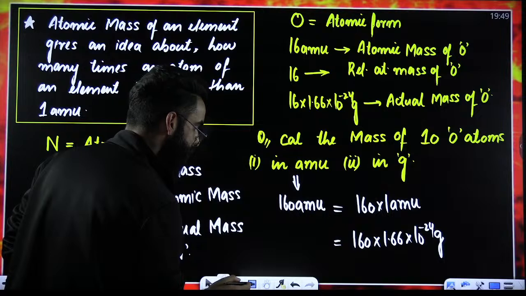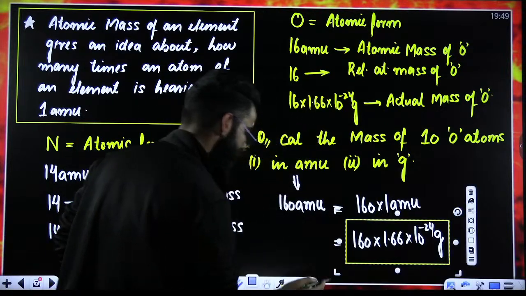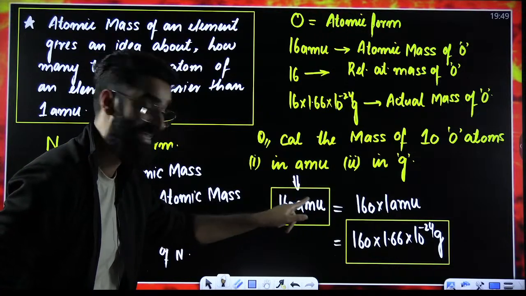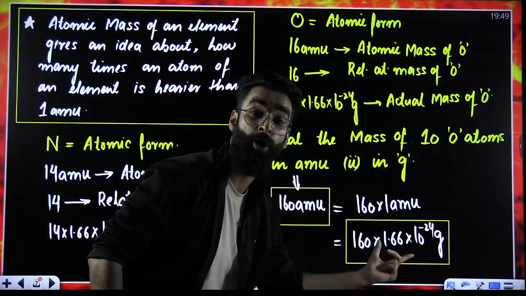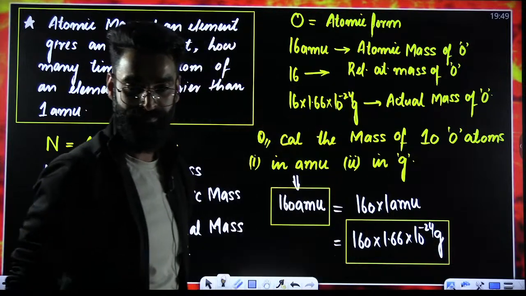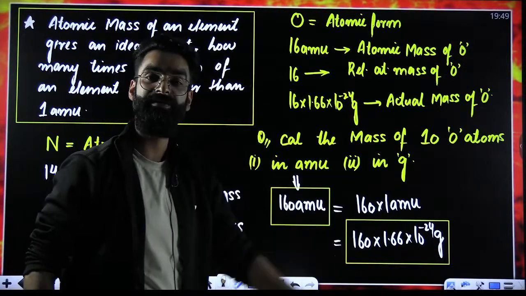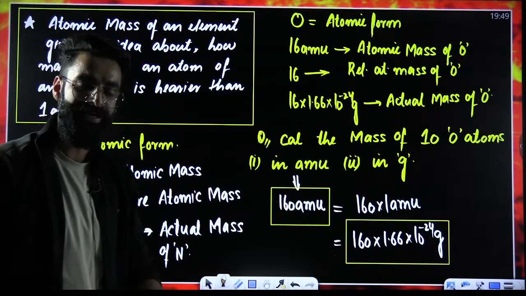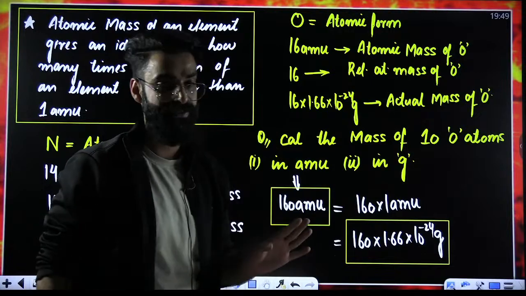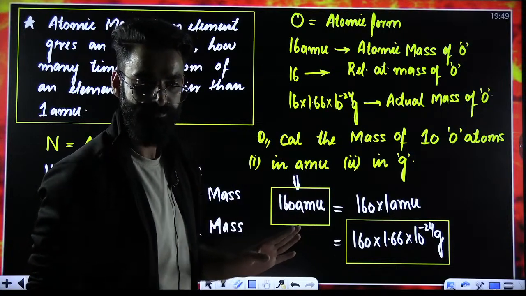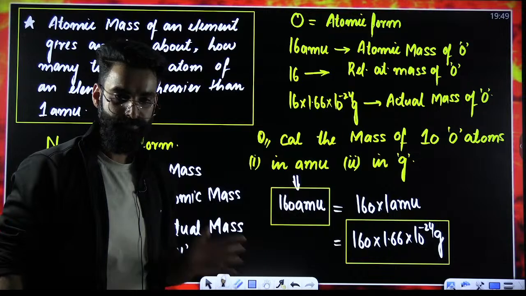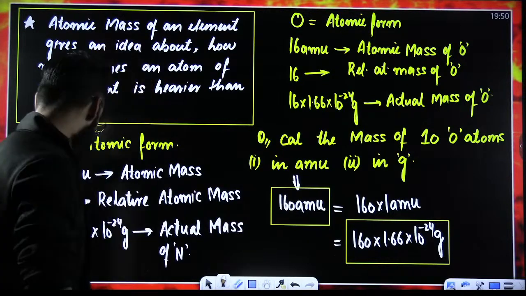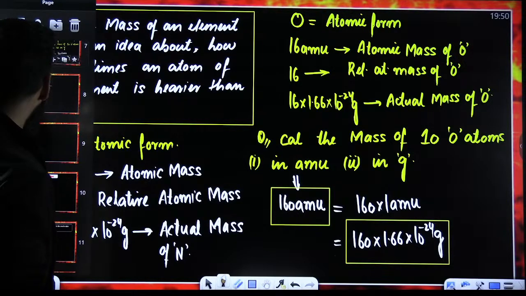Now, what about this particular term? My dear students, this particular term is the mass of 10 oxygen atoms in AMU, and this becomes the mass of 10 oxygen atoms in grams. I believe it is perfectly clear to everyone. I hope the term atomic mass is absolutely clear to all of you. All right. Perfect. So first terminology is done and dusted.